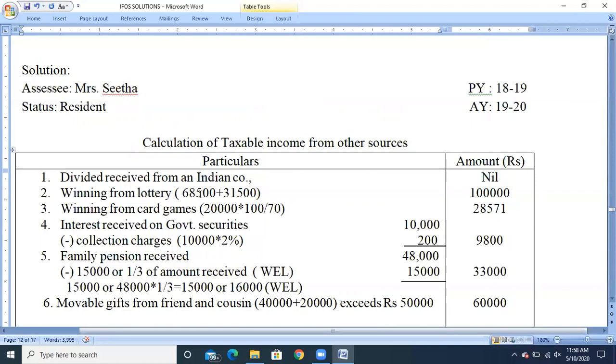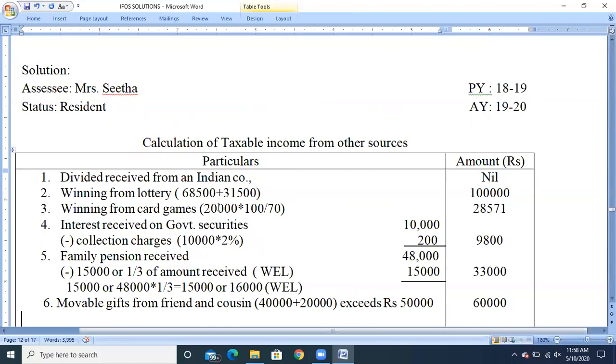Second, winnings from lottery. They have given the net amount as well as the tax deducted at source. We are just adding up and taking the gross amount. Third one, winnings from card games. They have given the amount of rupees 20,000, which is more than 10,000 rupees. So it is assumed that it's a net amount, meaning tax has been deducted at source. So we need to do the gross up.